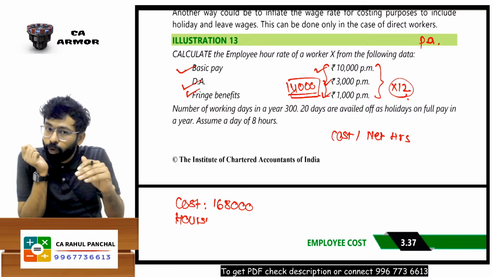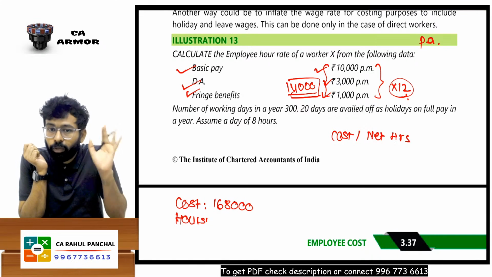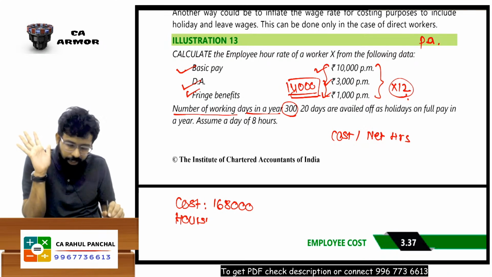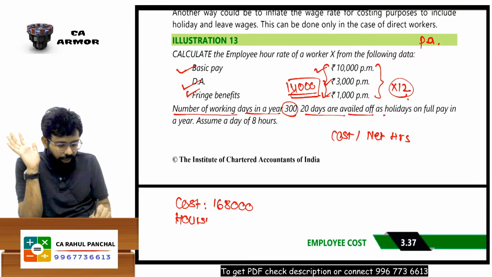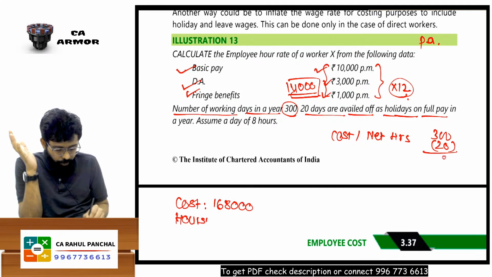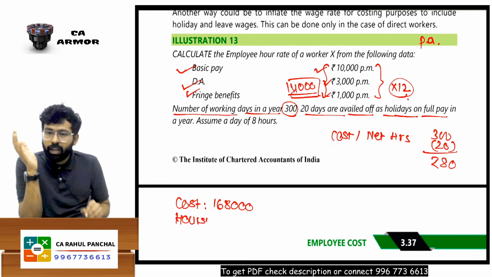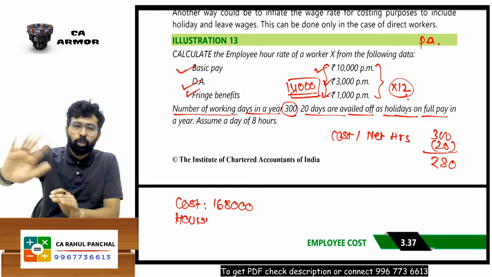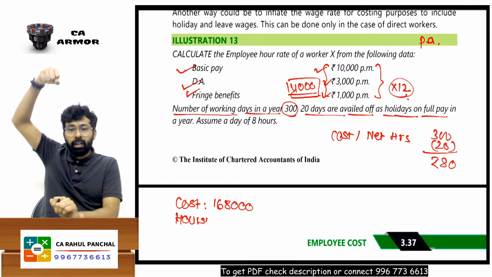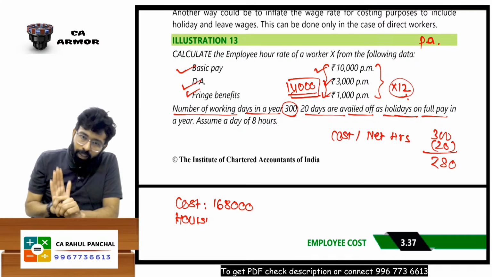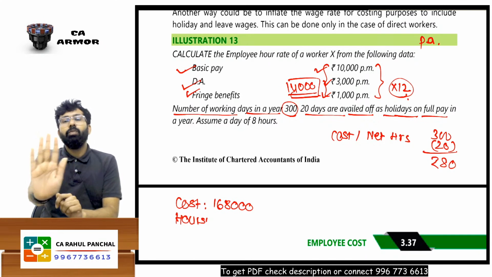My worker is working for how many hours in 1 year, sir? So, number of working days in a year, 300. 20 days are availed as leave on full pay. So, out of 300, my worker is not going to come for 20 days. It is leave with pay. So, he is going to come only for 280 days in my office. Out of 365 days, I open my factory only for 300 days, since Saturday and Sunday are off. And out of those 300 days, I allow 20 days as leave. So my worker is going to come only for 280 days.